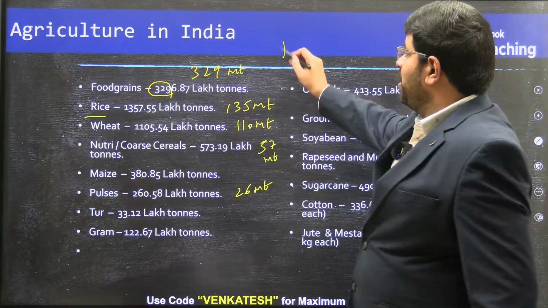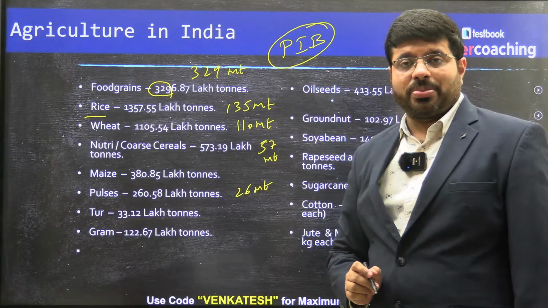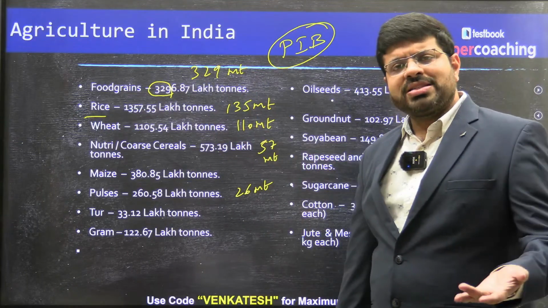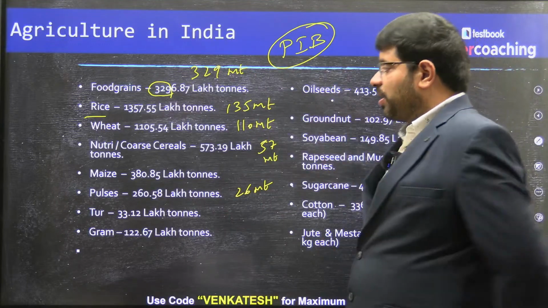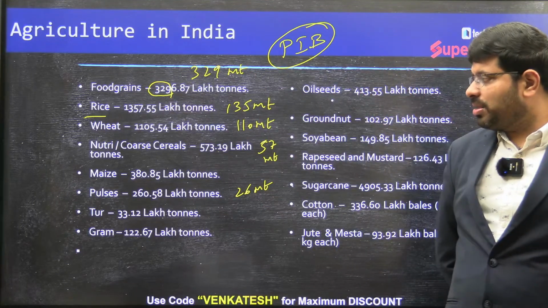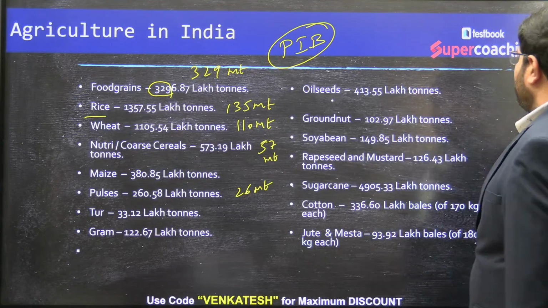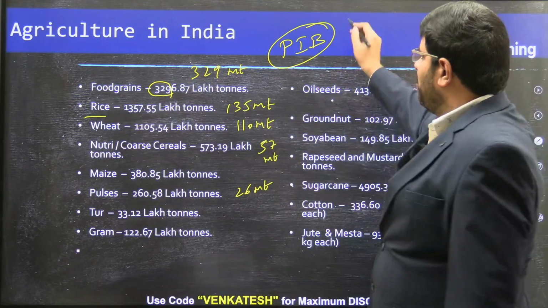So one important aspect before we approach the prelims exam: this data is very, very important. It is the latest data, there will not be much variation. It will be the same trend which will continue. You will not find much variation. Right. Let's go to the next one now. So what are the sources of getting this data? PIB,